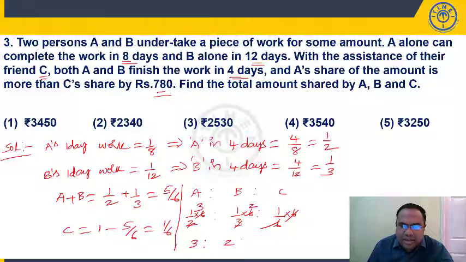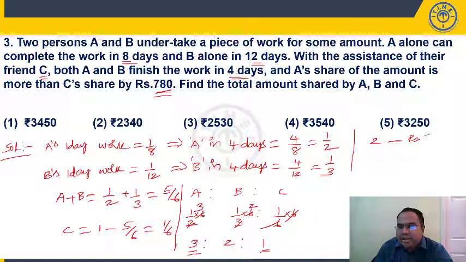What is their sharing ratio? The amount sharing ratio is 3 is to 2 is to 1. Now here, A's share of the amount is more than C's share by 780. A is getting how many parts? 3 parts. C is getting how many parts? 1 part. So A is getting how many parts more? 2 parts more. 2 parts more is given as 780 rupees. Find the total amount shared by ABC.